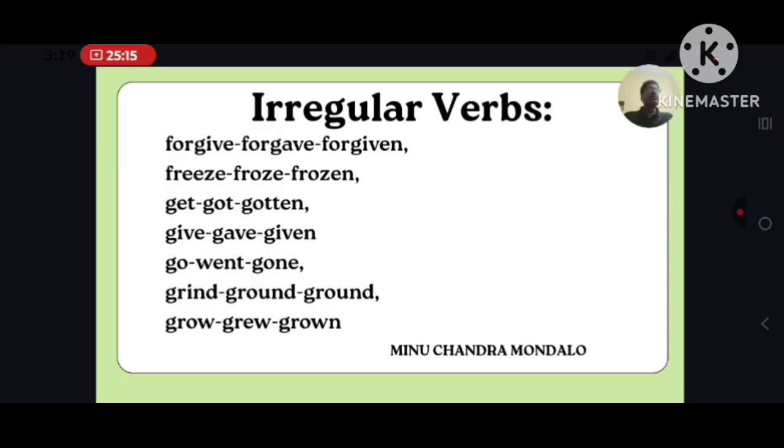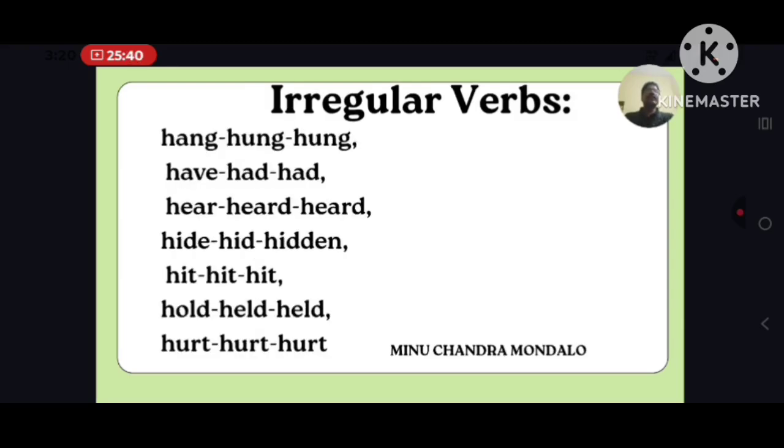Grow, grew, grown. Blow, here I have not mentioned it, but listen: blow, blew, blown. Simply flow, flew, flown. If you can observe, it will be easy to get mastery over these irregular verbs. Let us know another irregular verb.